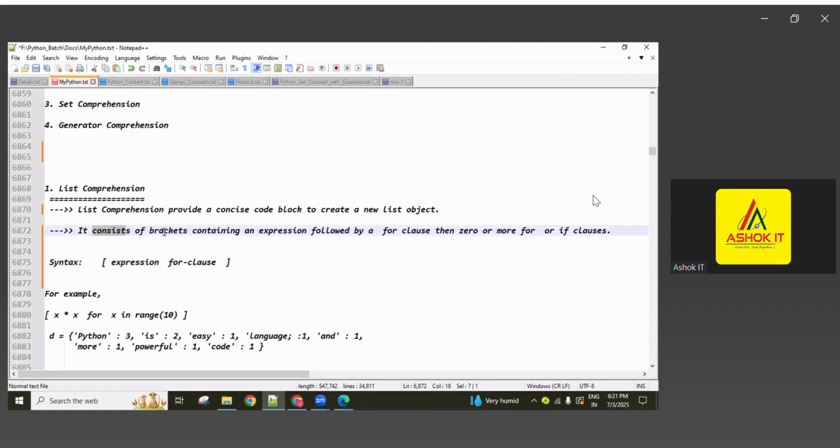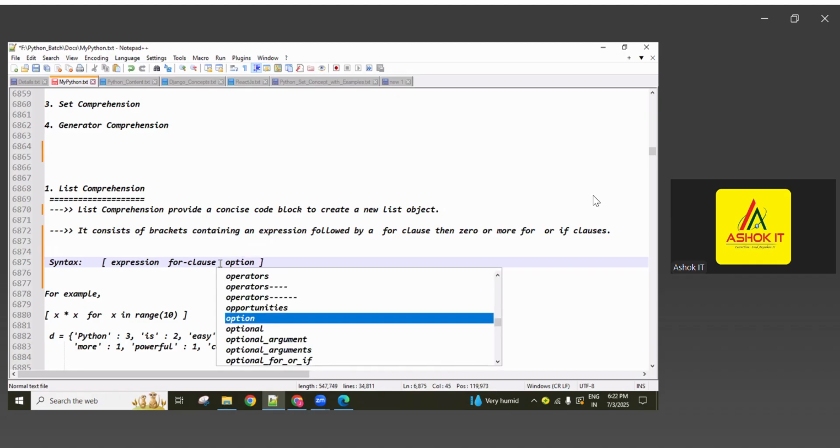Check it: it consists of square brackets containing an expression, followed by a for clause, and then zero or more for or if clauses as per the requirement.